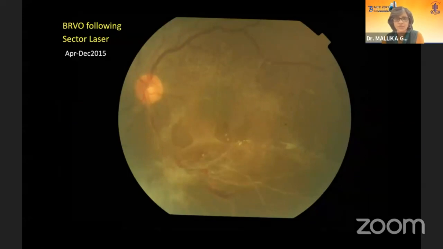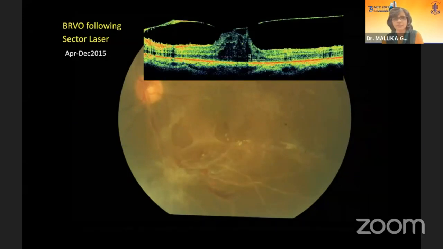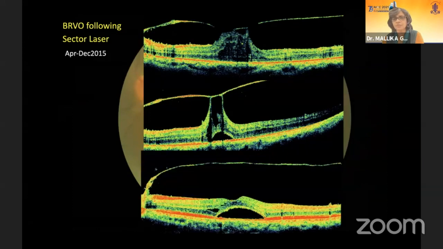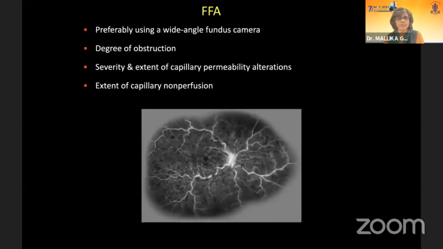OCT, of course, is very, very important. This is a BRVO with VMT. We started scatter laser for the proliferation, which increased the VMT. And while we were planning surgery, we saw that this had got released with visual improvement. So OCT is extremely important.